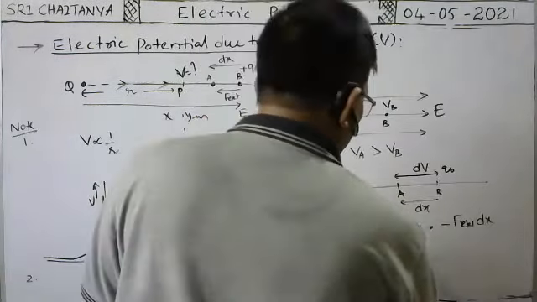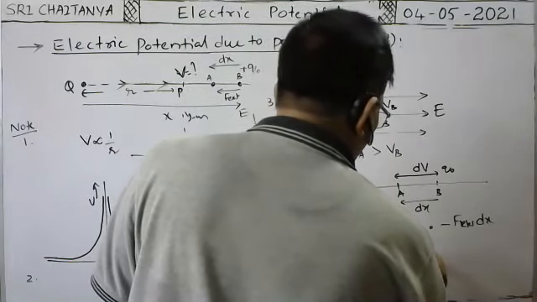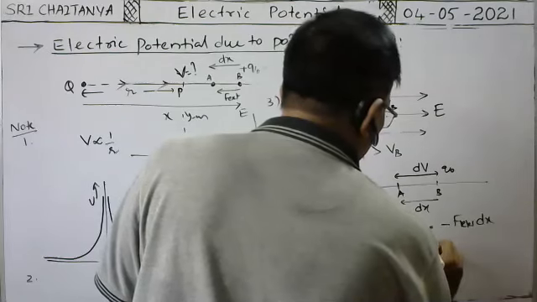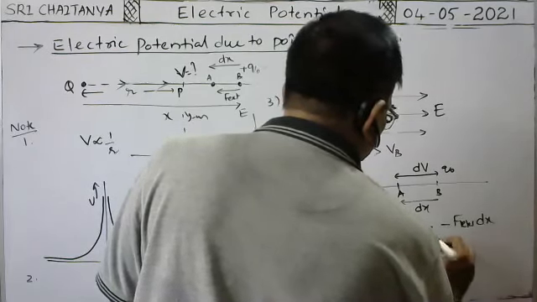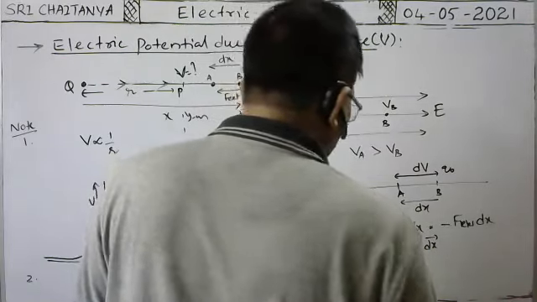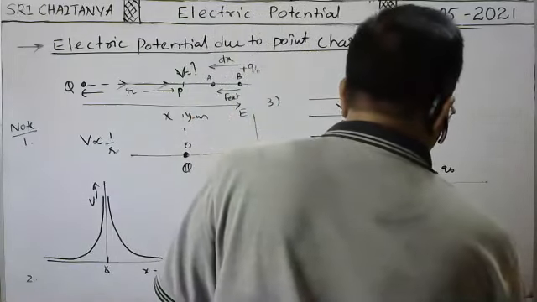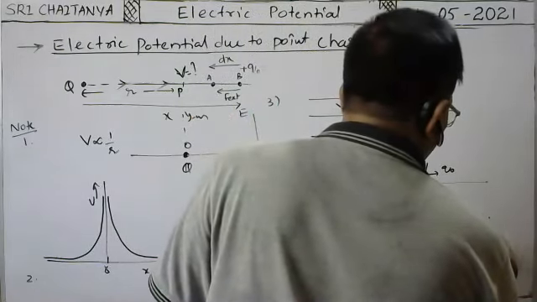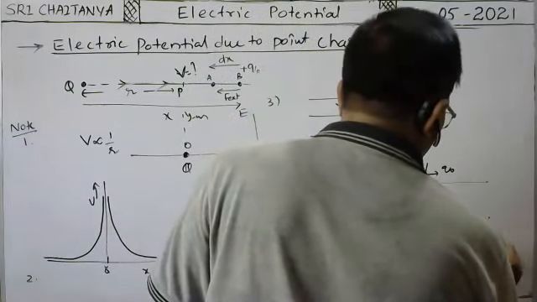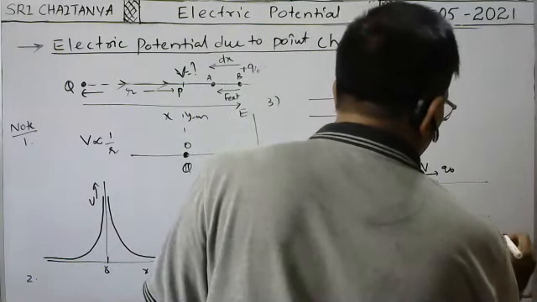This can be written as minus F external dot dx bar. This is W external, equal to minus F external, which means Q0 into E bar dot dx bar.